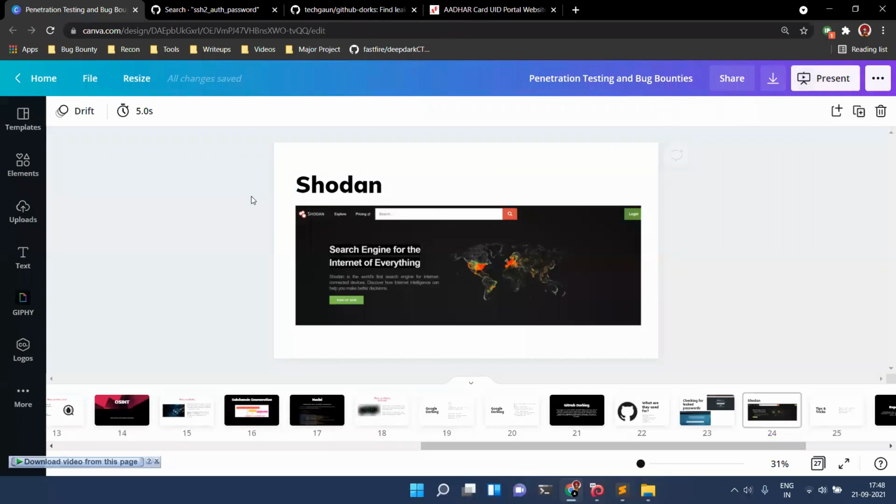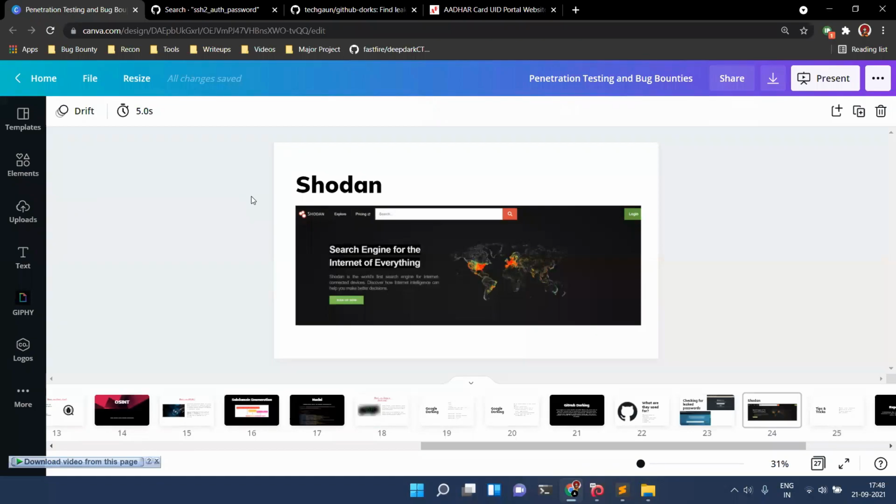Shodan, perfect. Now, what is Shodan? What is Google? Google is a search engine. Bing is a search engine. But what does it search for? Google searches for anything that you query. Anything that you query will contain websites, PDFs, text documents, etc.